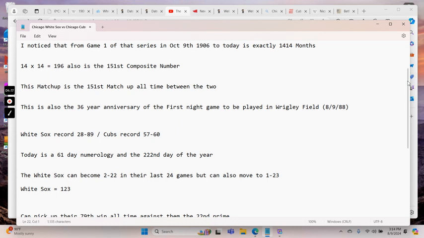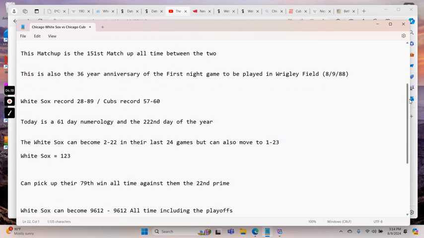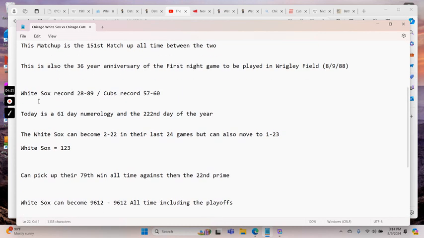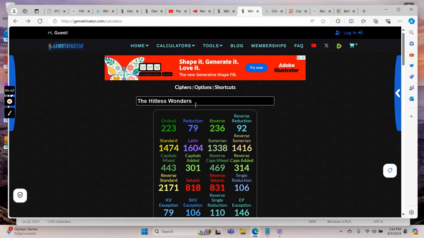Okay, we're going to go over some reasons why each team looks good. The White Sox record is 28 and 89. Today is a 61-day numerology and the 222nd day of the year. So the White Sox can become 2 and 22 in their last 24 games, but can also move to 1 and 23 in the last 24 games, right? So that's a little concerning.